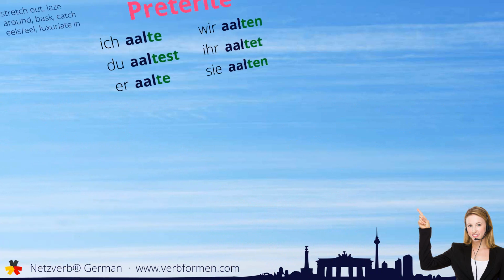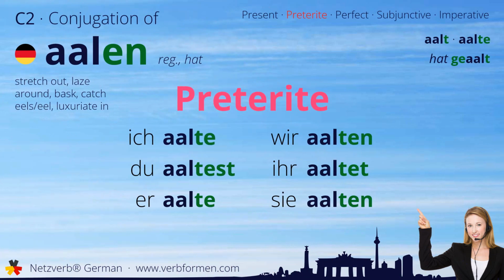Next up is the preterite. Ich aalte. Du aaltest. Er aalte. Wir aalten. Ihr aaltet. Sie aalten.